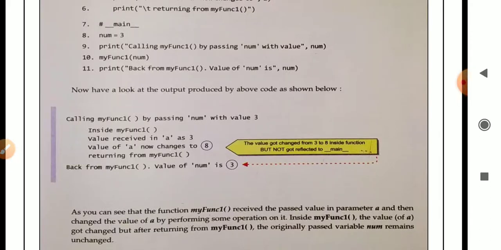As you can see, the function myfunc1 received the passed value in parameter a, and then changed the value of a by performing some operation on it inside the function body. The value of a got changed inside the function, but after returning from the function, the originally passed variable num remains unchanged. This is due to the immutable type.